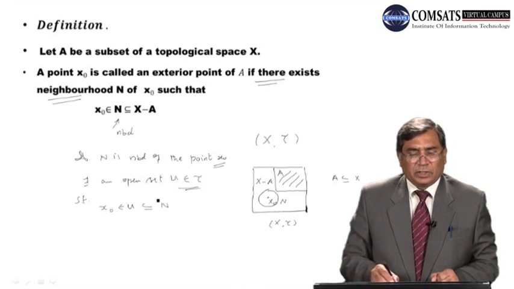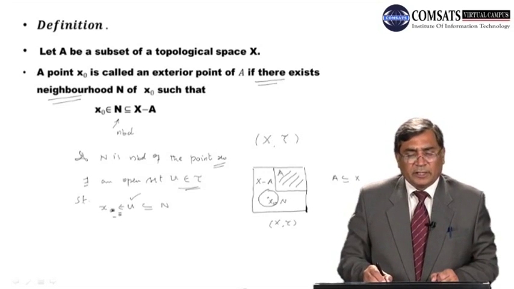If for this point x naught we can find an open set U such that this U is contained in n, then this n is called a neighborhood of the point x naught. And dear students, this x naught will become an exterior point.